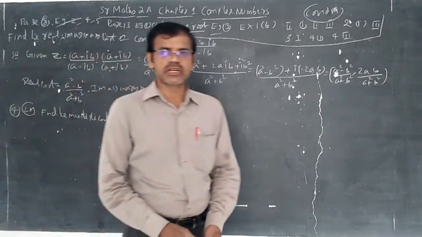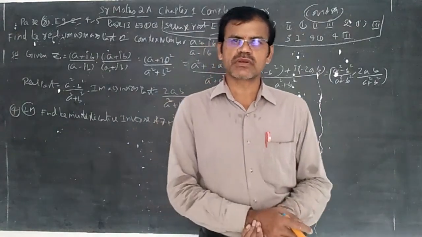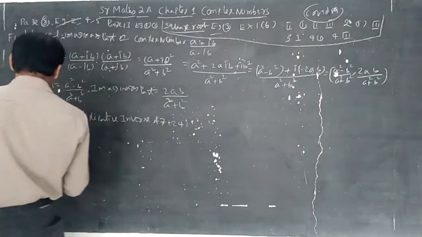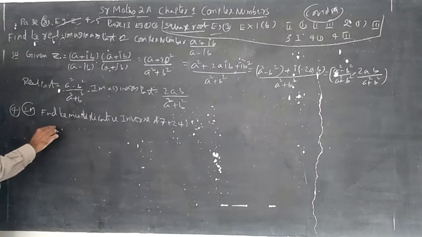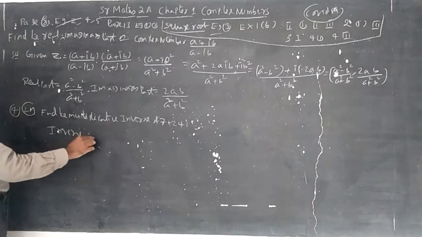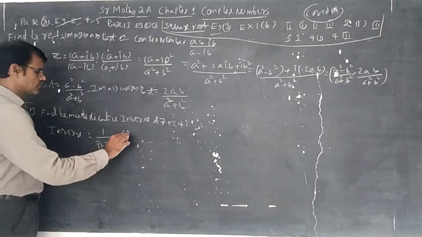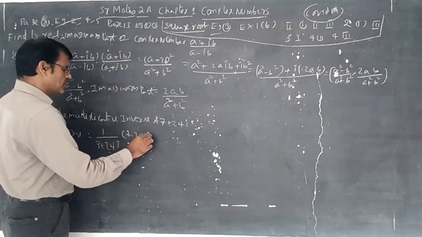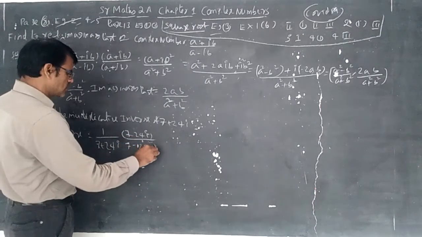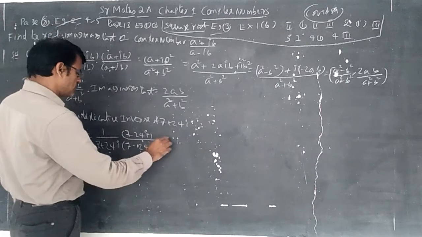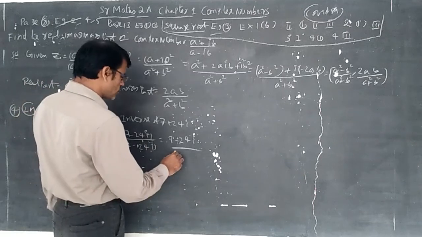I said that the multiplicative inverse of z is nothing but 1 by z. The formula I said: a by a square plus b square, comma, minus b by a square plus b square. Otherwise, the inverse or reciprocal is equal to 1 by 7 plus 24i, into, by rationalization with the conjugate complex number, 7 minus 24i, by 7 square plus 24 whole square.